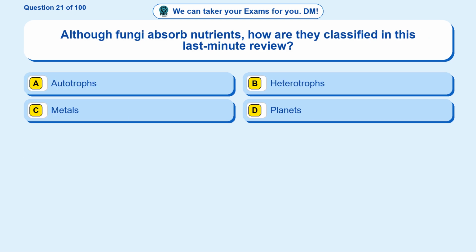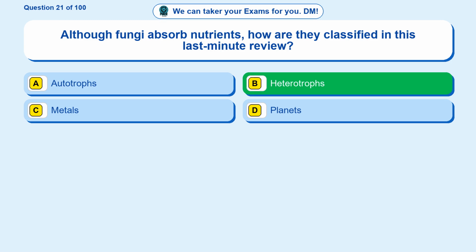Question 21. Although fungi absorb nutrients, how are they classified in this last-minute review? Option A. Autotrophs. Option B. Heterotrophs. Option C. Metals. Option D. Planets. The correct answer is option B.